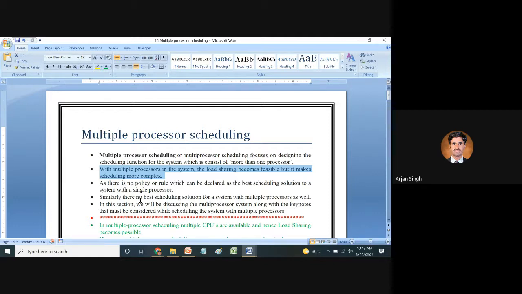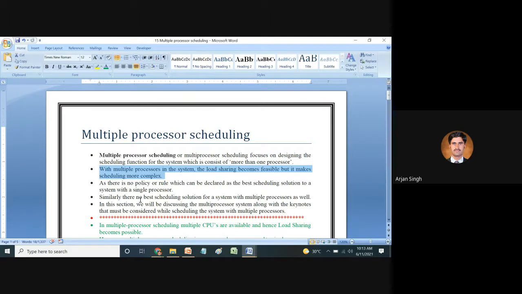Similarly, there is no best scheduling algorithm for a system with multiple processors either.